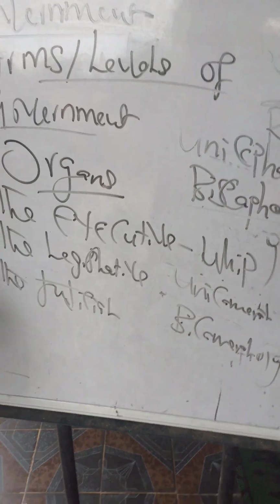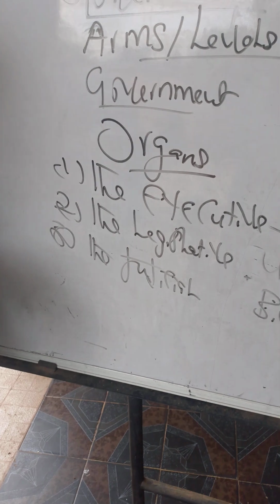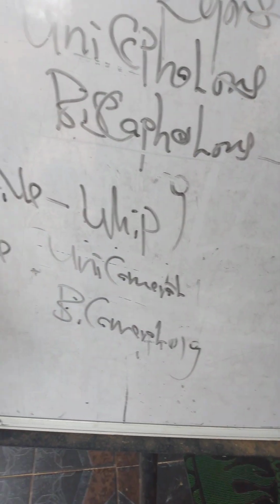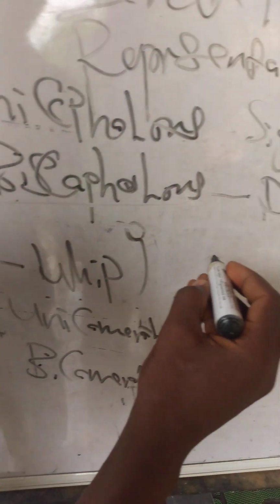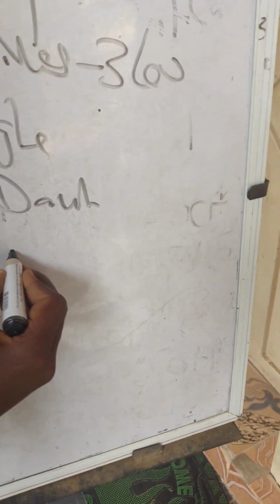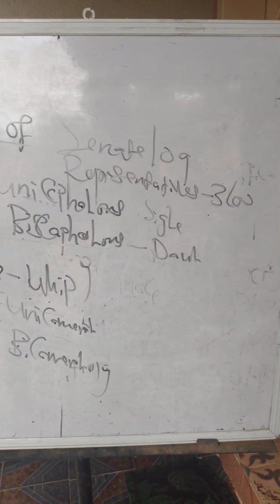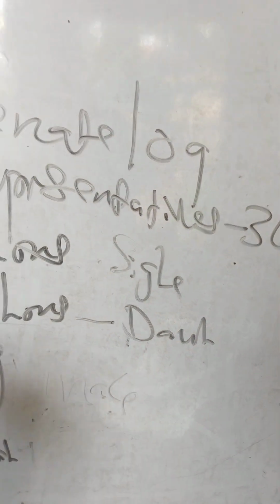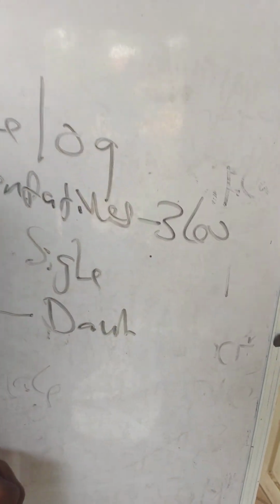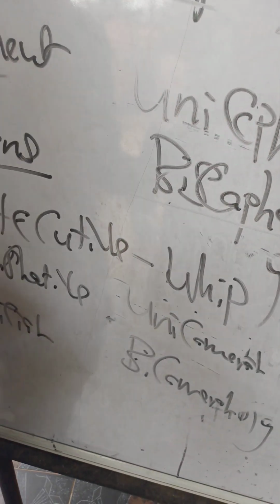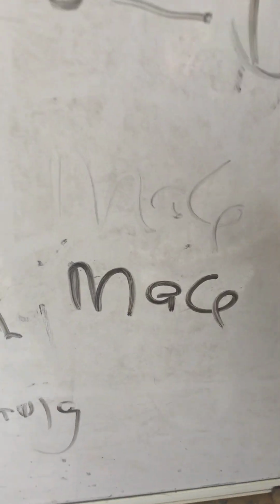Now, lastly, we have the judicial arm of government. But before I proceed, you should know that the symbol of authority for the legislature is called the mace, M-A-C-E. The upper chamber is known as the House of Senate, whereas the lower chamber is known as the House of Rep. And the symbol of authority for the legislature is called the mace.